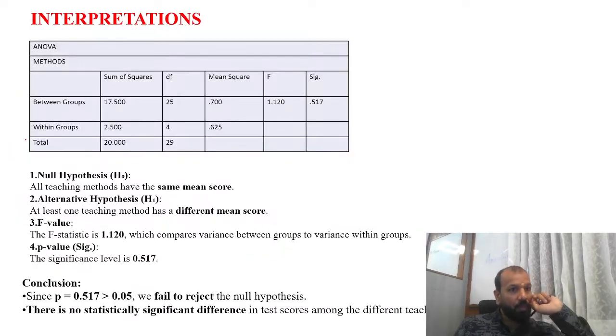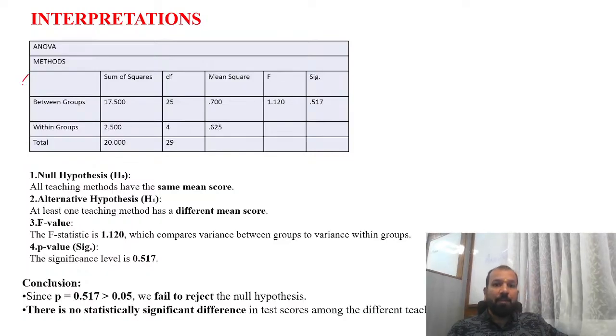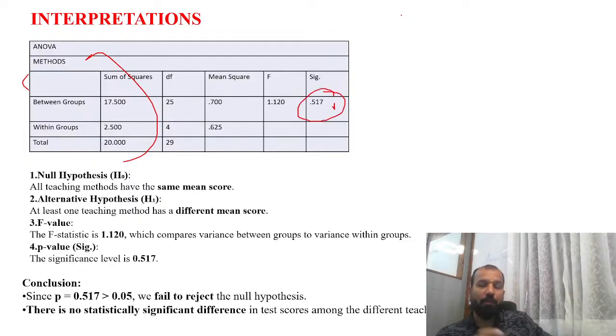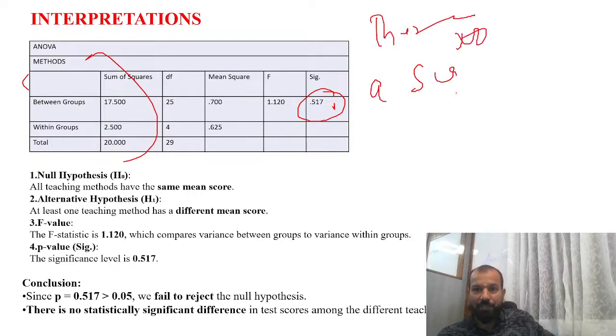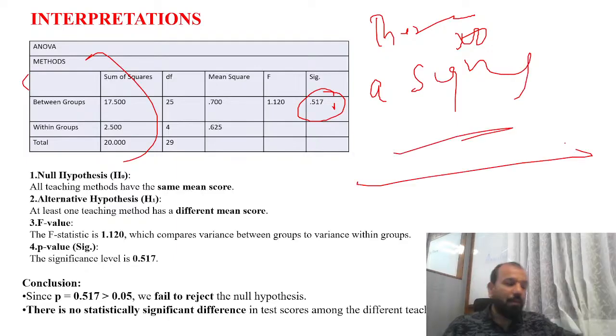Now interpretations. So what is it all about? You have to understand how to interpret the ANOVA. We will be more concerned about these significance values. How to frame the hypothesis? There is no significant difference, that is called the null hypothesis. There is a significant difference in a variable, that is called the alternative hypothesis.